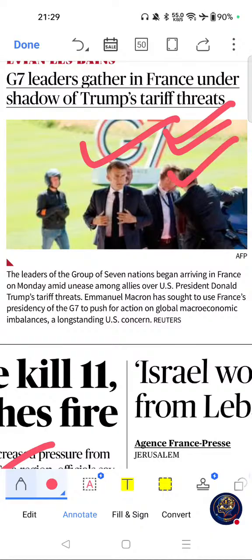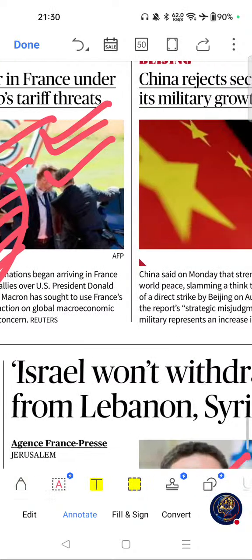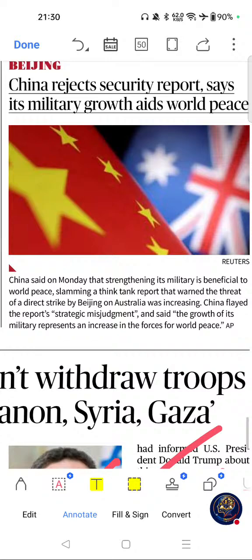If you see the important one-liners from this article are: G7 summit is being hosted by France. Tariff concerns dominate discussions. Macron is chairing the summit, and global trade tensions remain significant. Macroeconomic imbalances are on the agenda. Move on to next important article from this page.